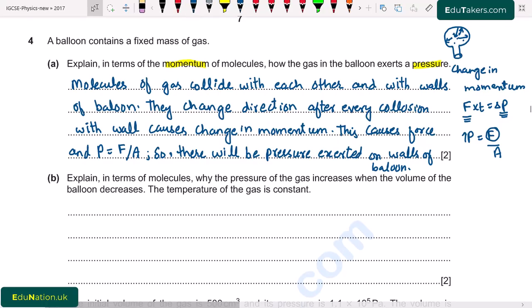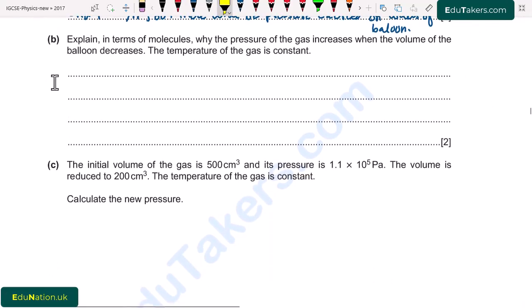Part 2. Explain in terms of molecules why the pressure of the gas increases when the volume of the balloon decreases. The temperature of the gas is constant. So here temperature is kept constant, and when we decrease the volume of the balloon, the pressure increases. So we have to explain its reason. First of all, when we decrease the volume of the balloon, it will be like this. We decrease the volume, but we have to keep the temperature constant.